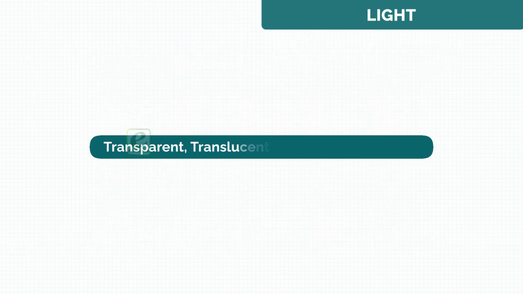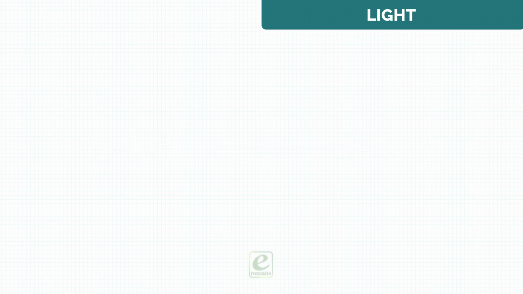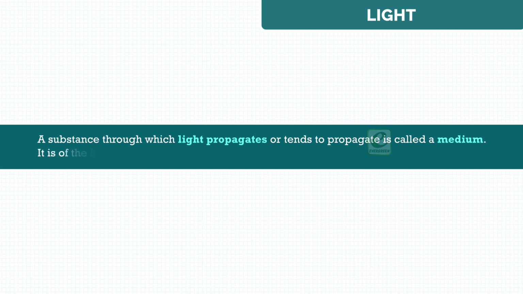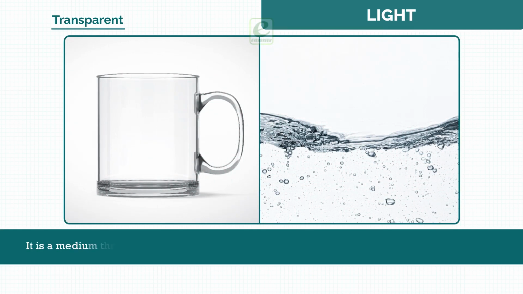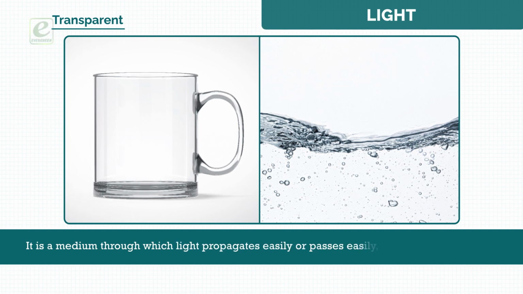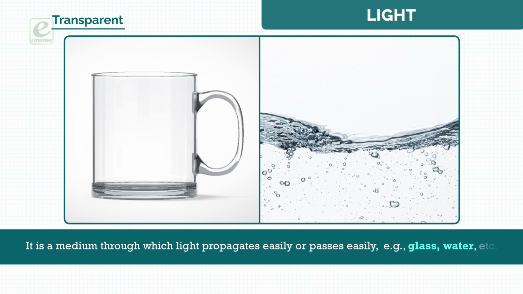Transparent, translucent, and opaque materials. A substance through which light propagates or tends to propagate is called a medium. It is of the following three kinds: Transparent. It is a medium through which light propagates easily or passes easily, for example, glass, water, etc.